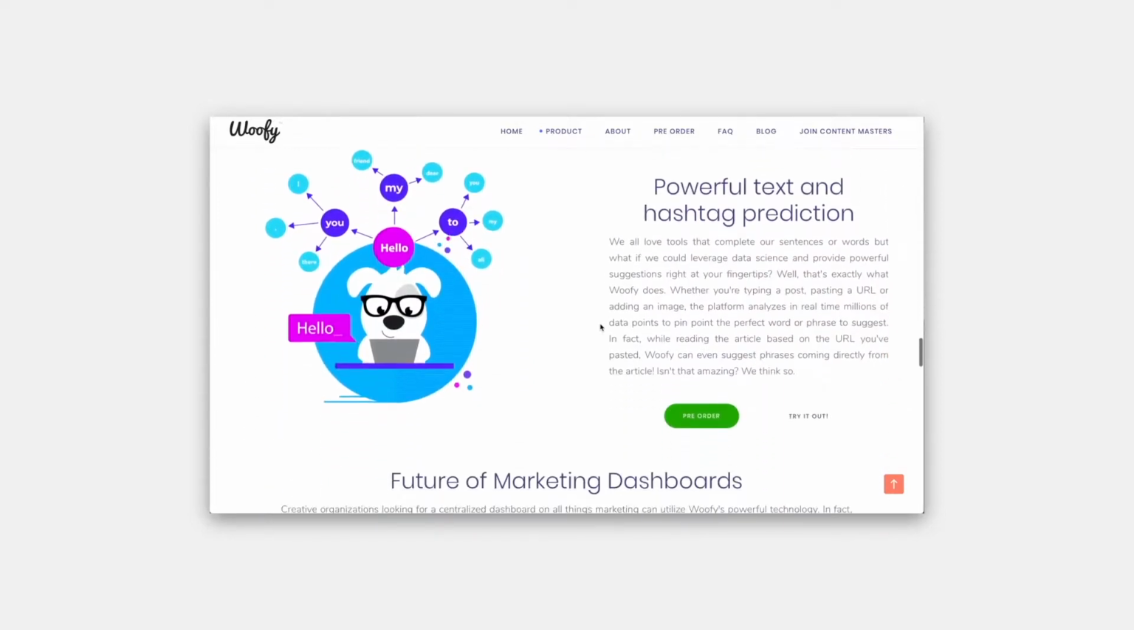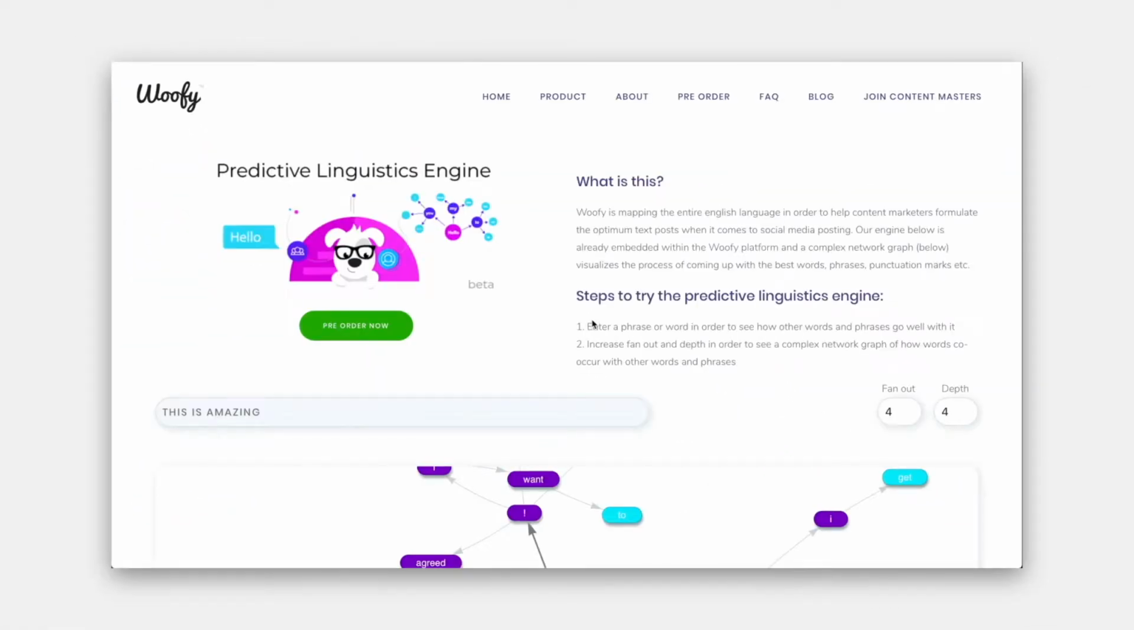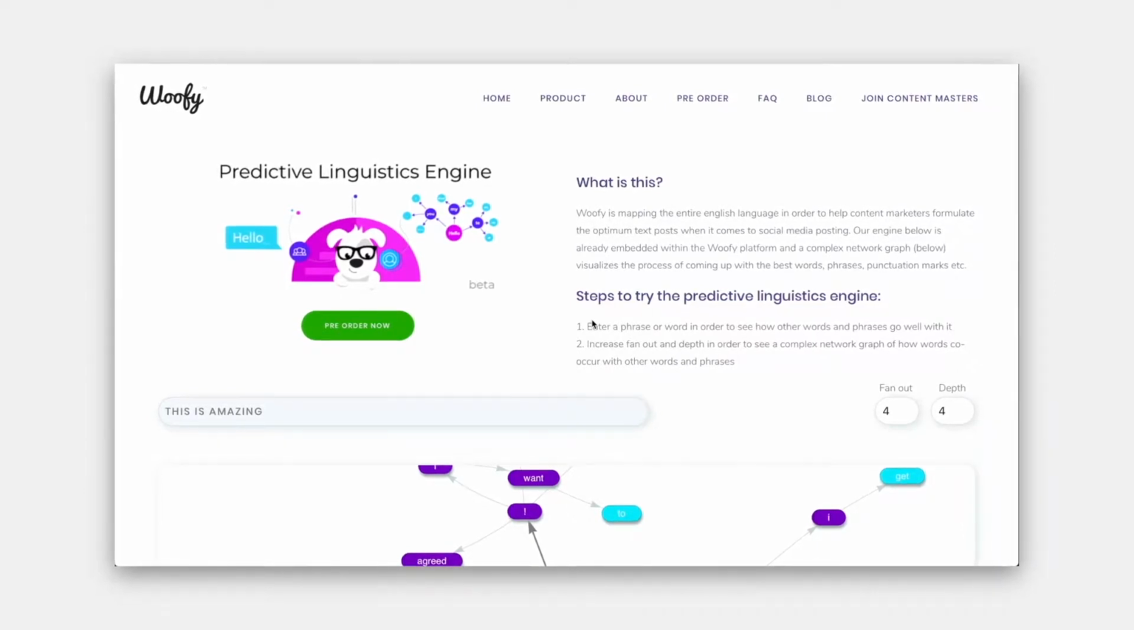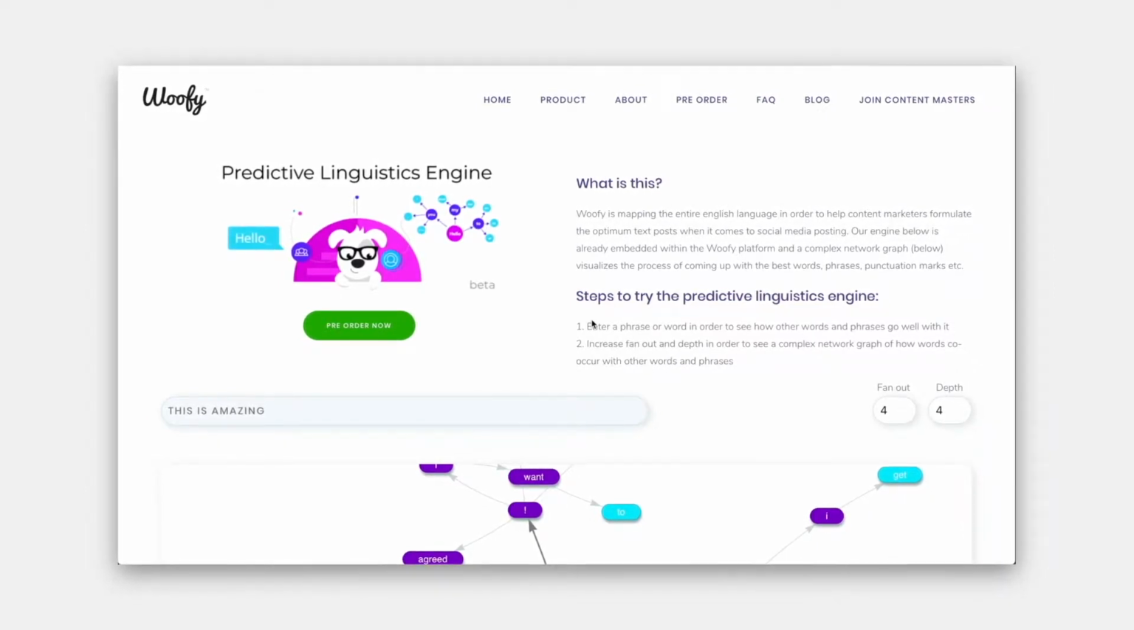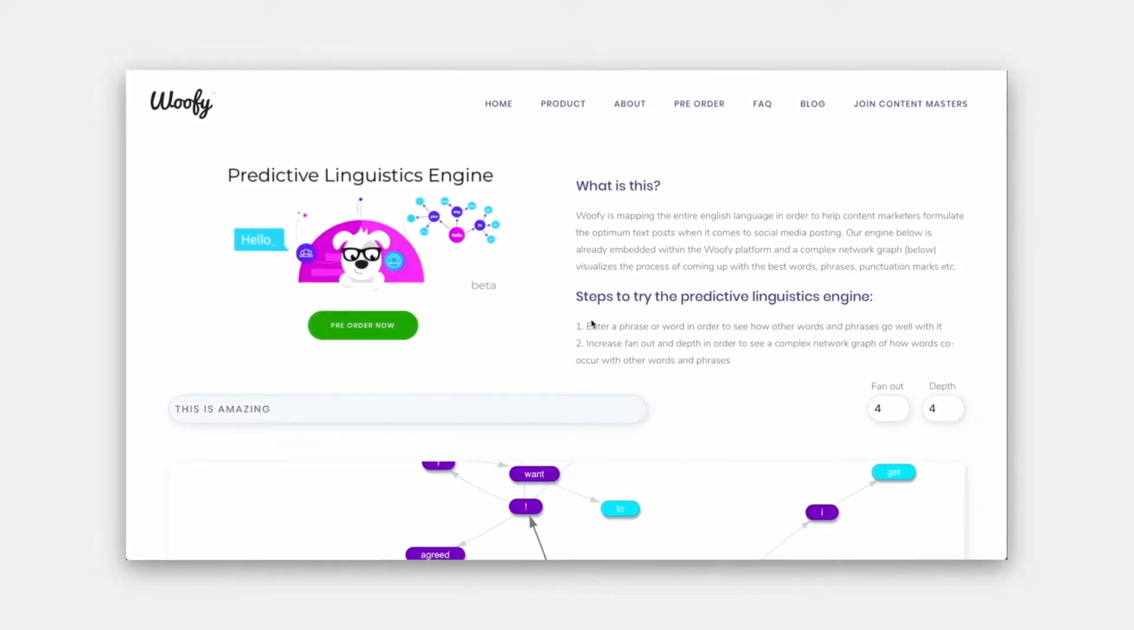Let's head on over to the product page and click Try It Out to get started. Today we'd like to show you some truly incredible research we've been working on, specifically as it pertains to Woofy's Predictive Linguistics engine. This is also known as an autocomplete engine.